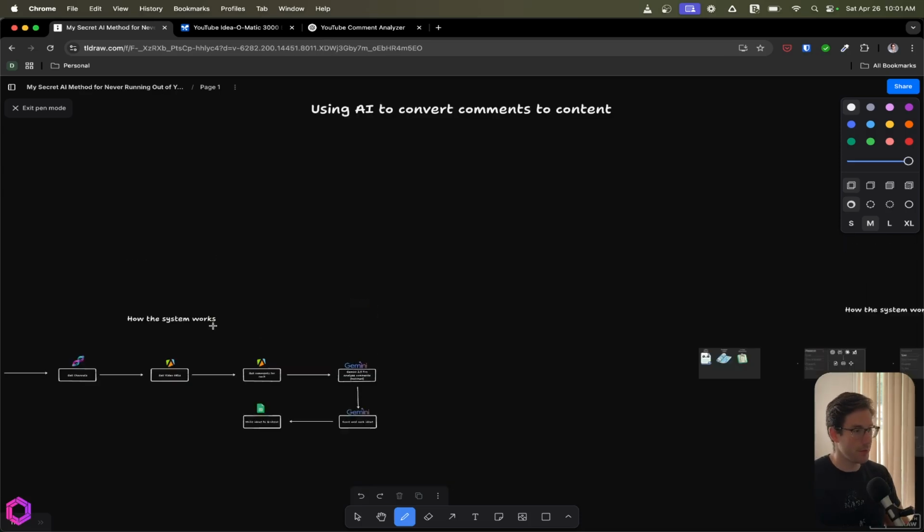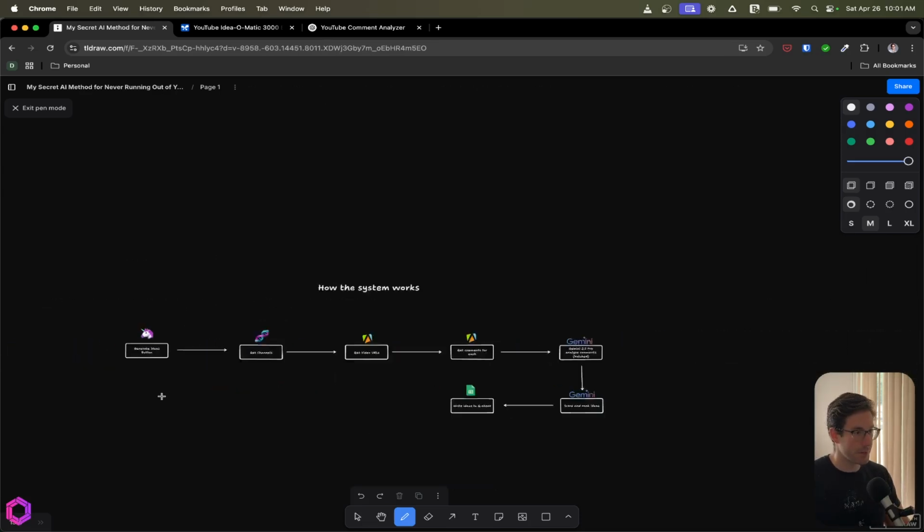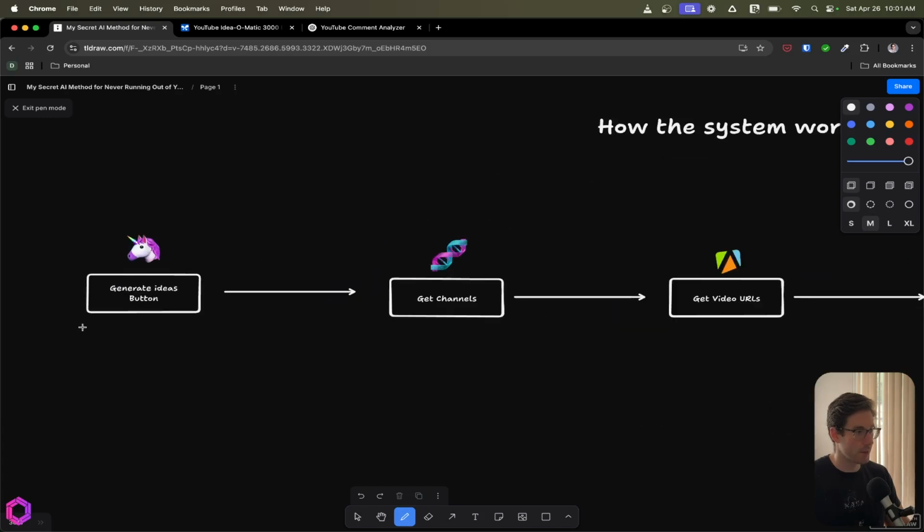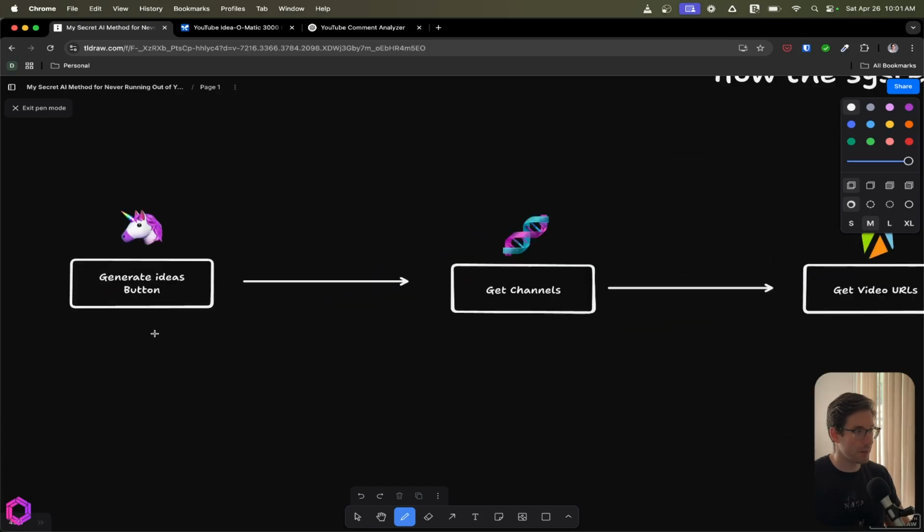So first, I'm going to show you how the system actually functions. So zoom in here. This is how the system works. And we'll start on this side, where first things first, we generate the idea. So we have a button that we're going to push, and this button's going to sit inside of Google Sheets. I'll show you that later.